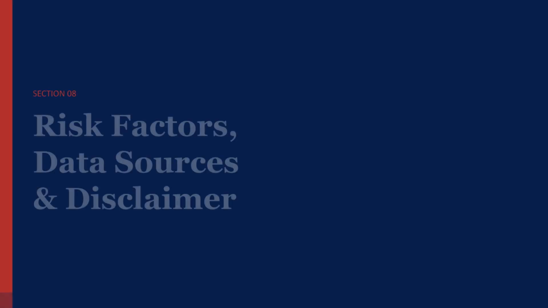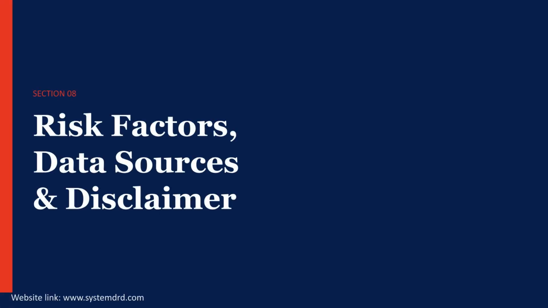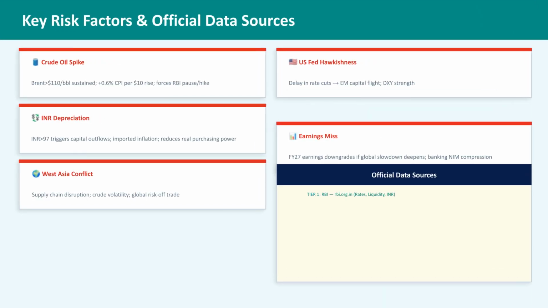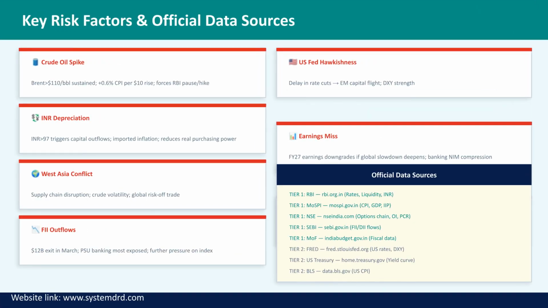Section 08 is dedicated to risk factors, data sources, and the necessary disclaimer. Key risk factors include crude oil spikes, INR depreciation, geopolitical conflict, FII outflows, and U.S. Fed hawkishness. We also list official data sources organized by reliability tiers.